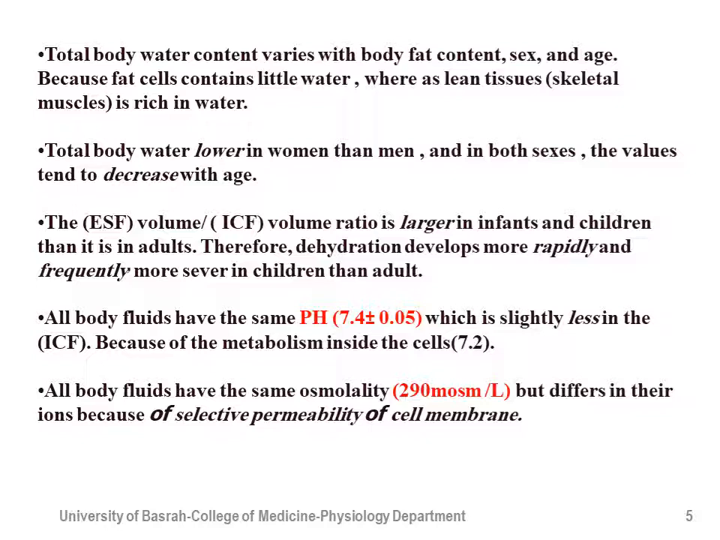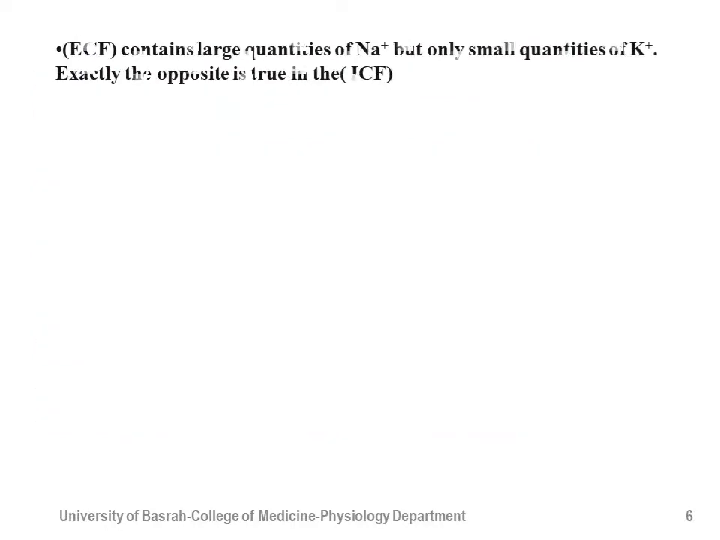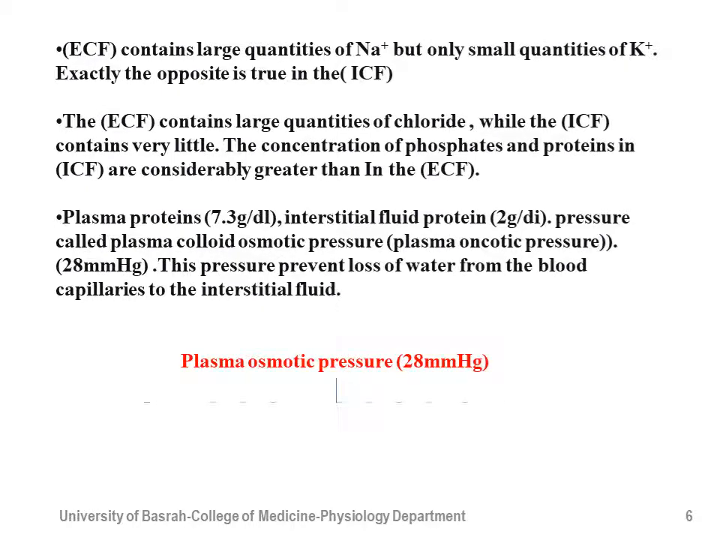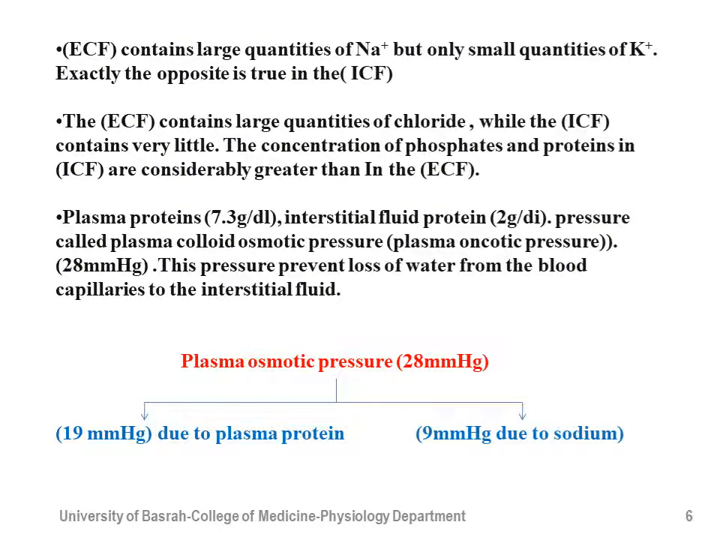This depends upon the physiology of that tissue, the function of that cell, and usually upon the selective permeability of the cell membrane. Extracellular fluid contains large quantities of sodium but only small quantities of potassium, and exactly the opposite situation applies to the intracellular fluid. Extracellular fluid also contains large quantities of chloride, while the intracellular fluid contains very little chloride. The concentrations of phosphate and protein in intracellular fluid are considerably greater than in extracellular fluid.